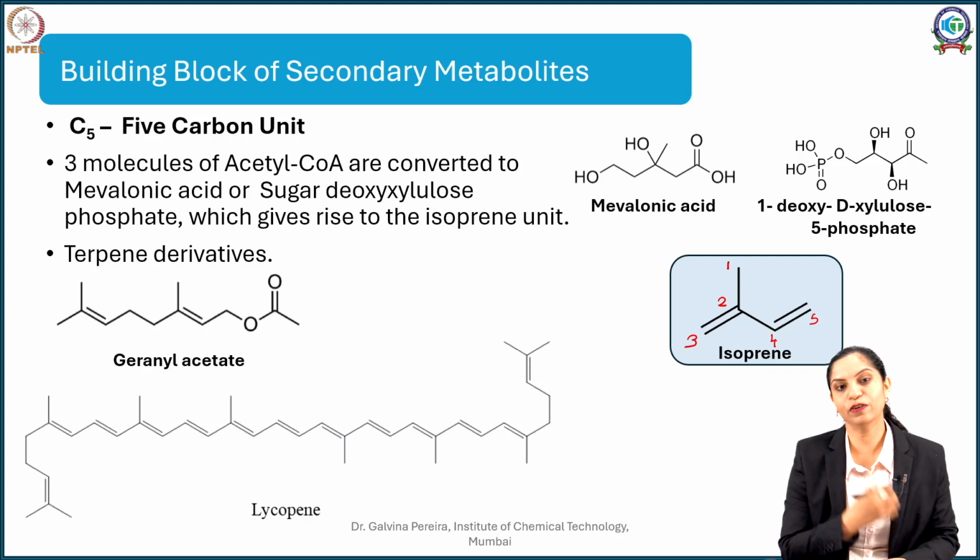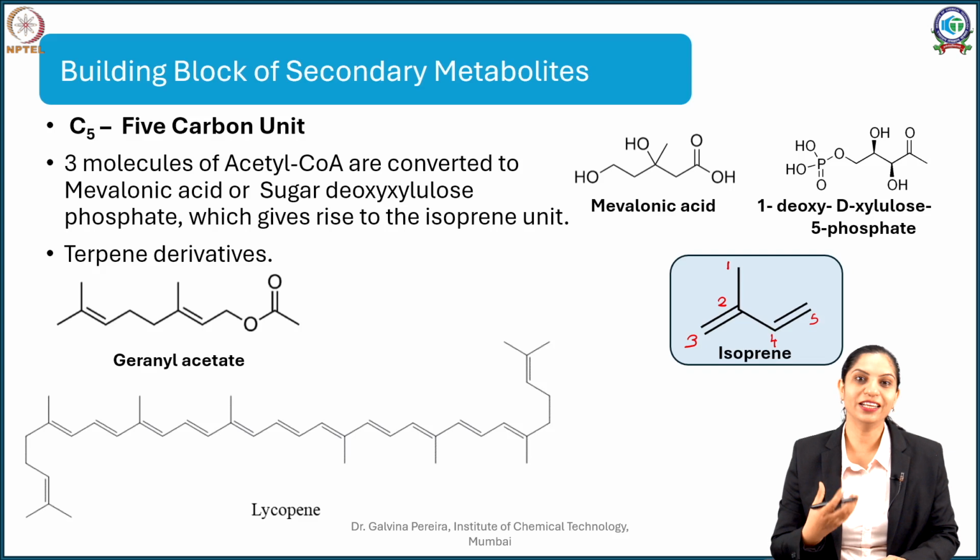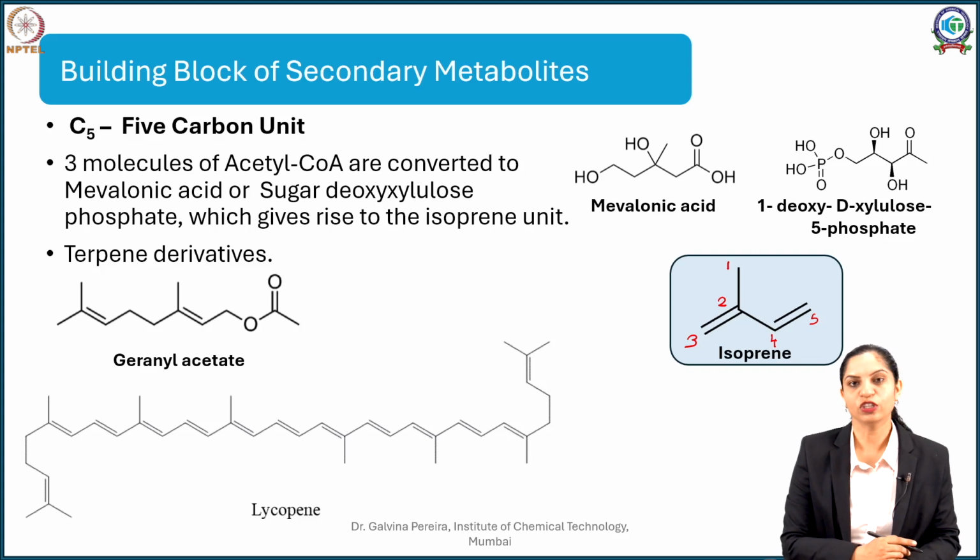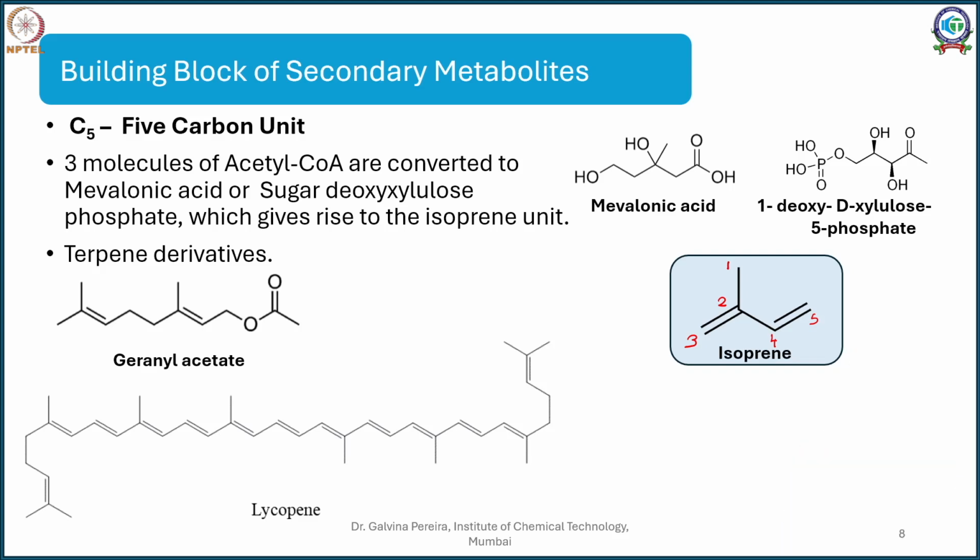Now take my first molecule, geranyl, which gives a nice rose-like aroma. You have it in rose, you have your geranyl, your geranyl acetate and so on. I have picked geranyl acetate as one of the molecules, and let's see if you can correlate the isoprene unit here. I am putting the numbers in the same manner: 1, 2, 3, that's the head, and then 4 and 5.